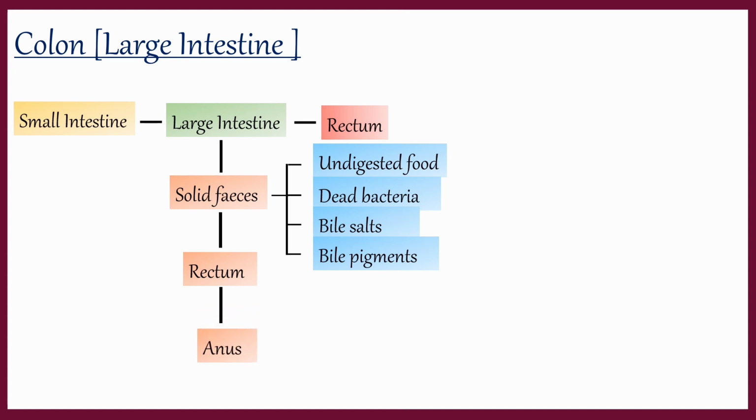This happens when the sphincter muscles that guard the anus relax and expand it. This activity is called defecation. At the place where the ileum meets the large intestine, there is a finger-like structure called appendix. In human beings, appendix has no specific function, so it is very much reduced and called a vestigial organ.